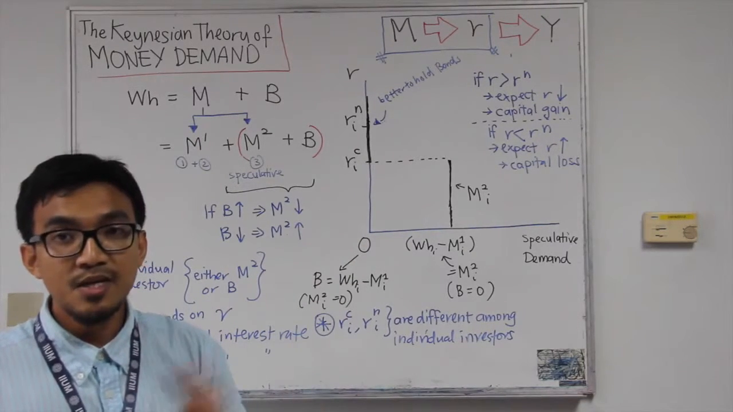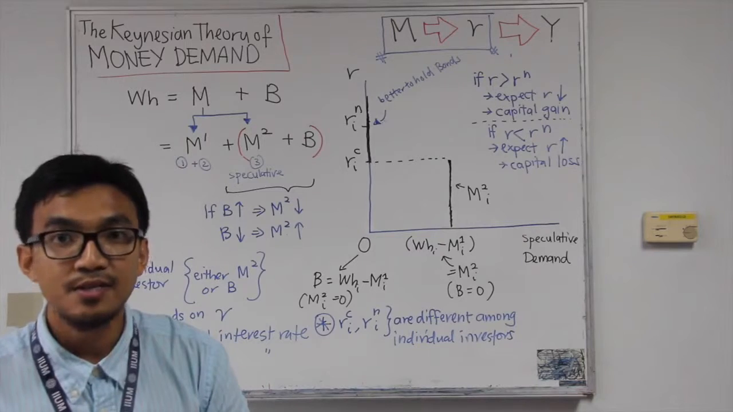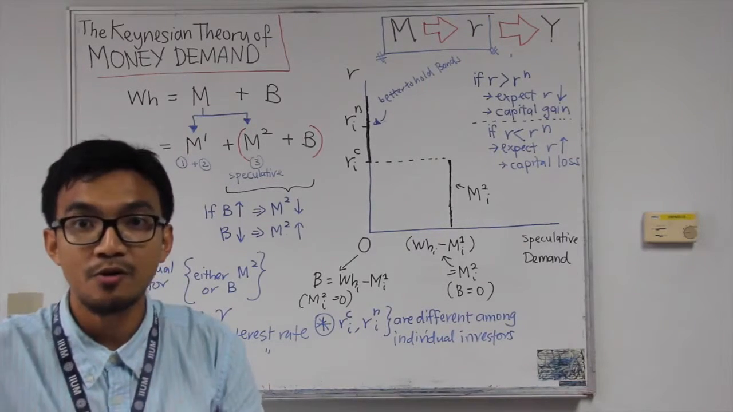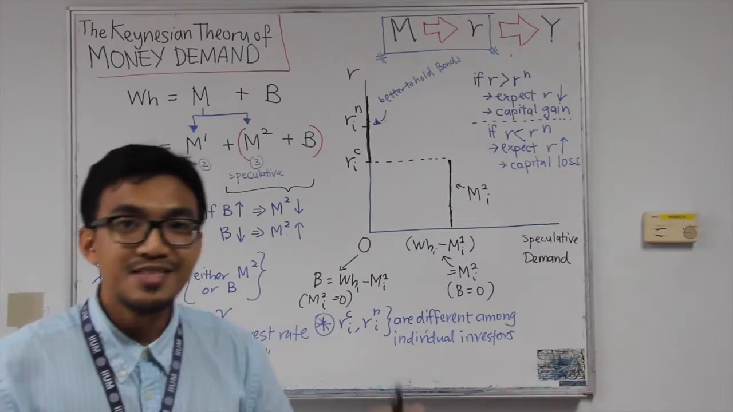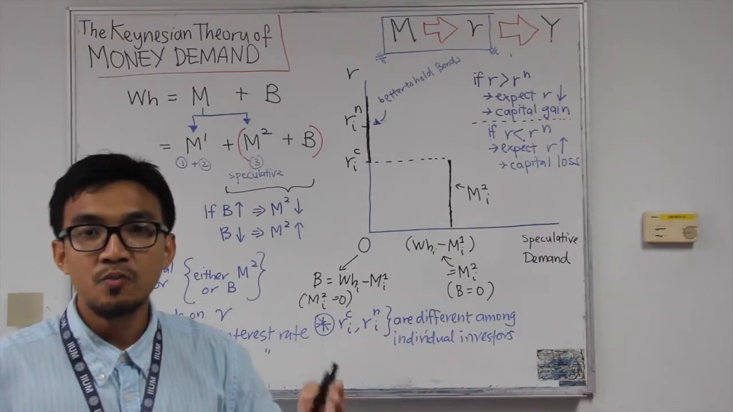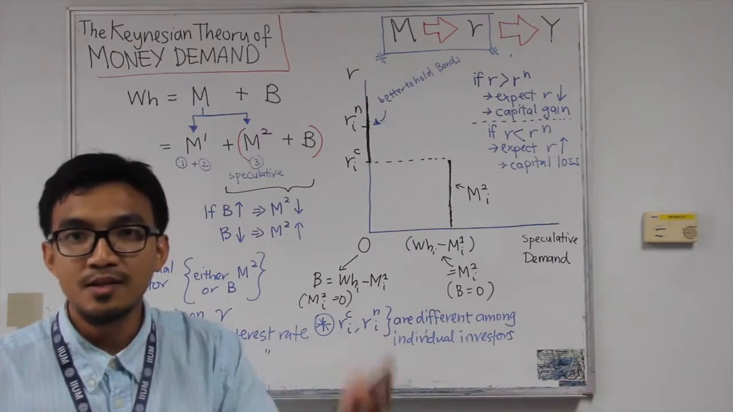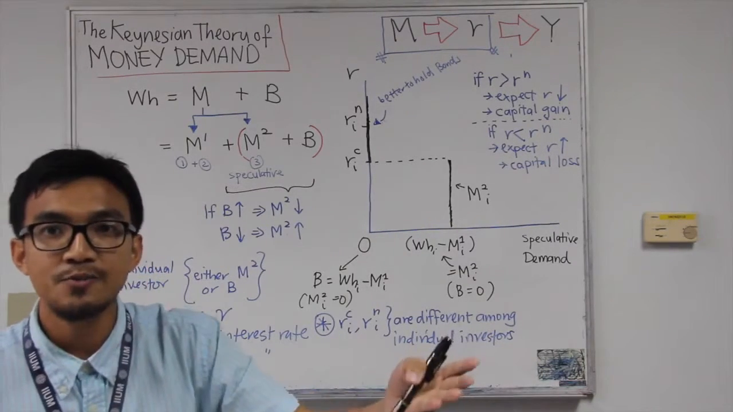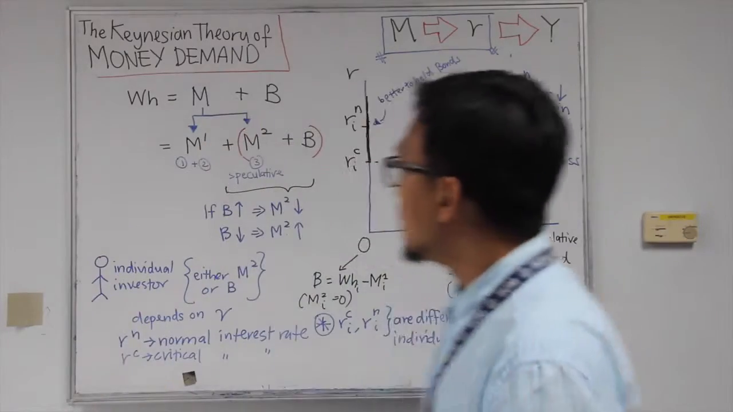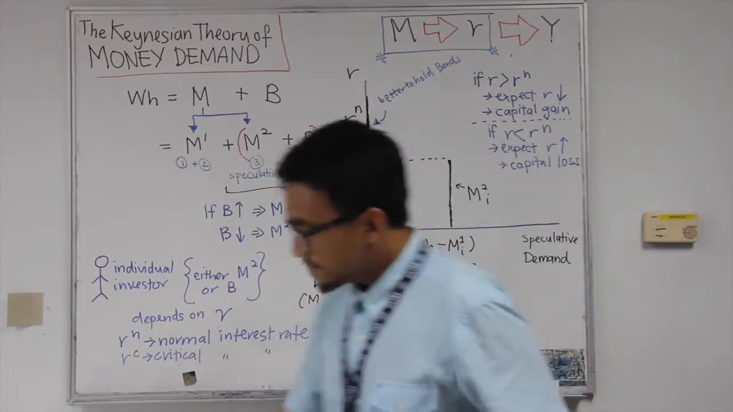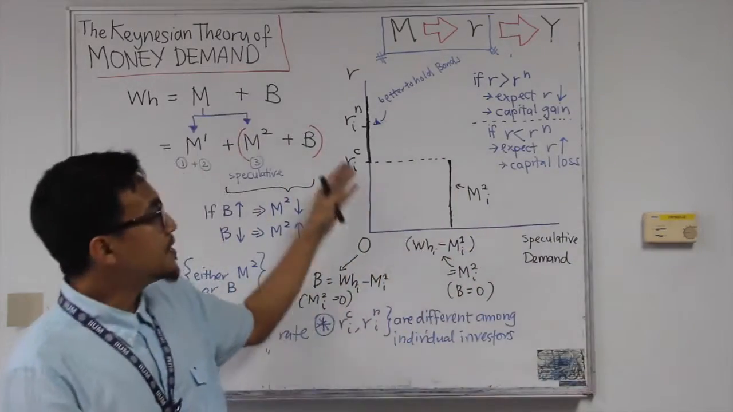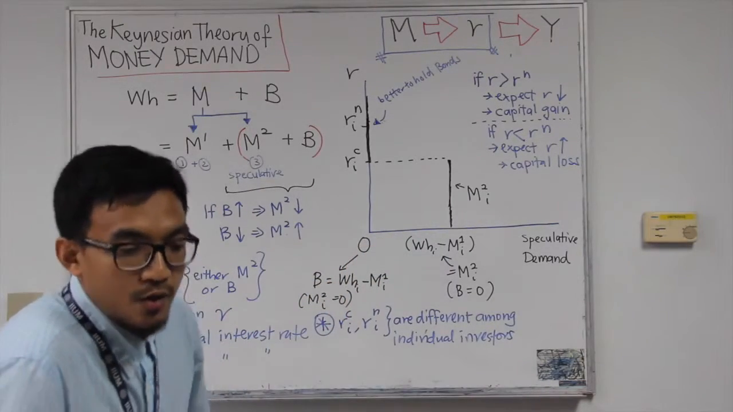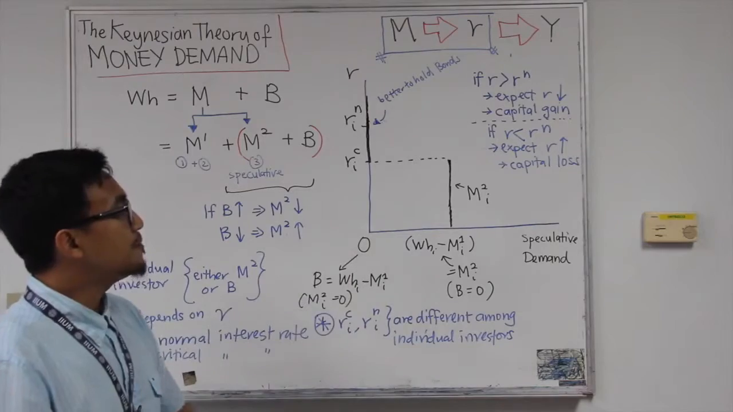Remember, this money we hold for speculative reasons. We might want to hold it just to wait for the right chance to buy bonds in the future. Since it is not profitable to buy bonds, we liquidate them. We want to hold money. We just want to wait for the right chance to buy bonds back in the future. So this graph will explain the individual investor's decision on the speculative demand for money.